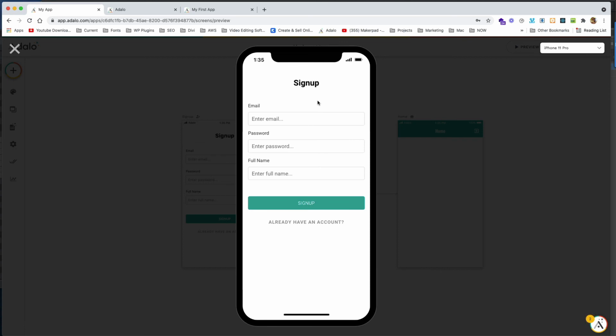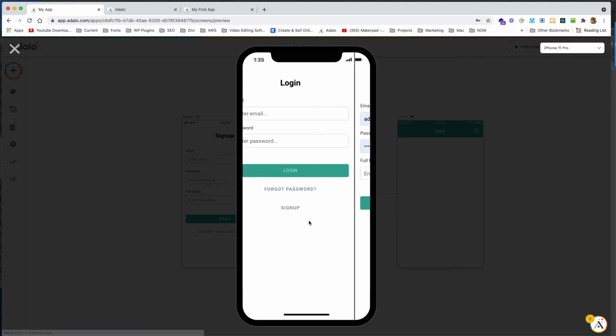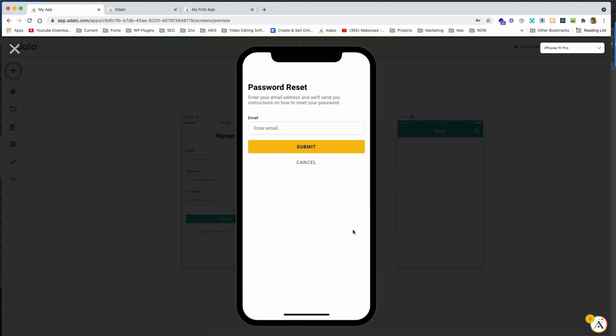Now what's nice is that they've already set this up for you when you create a new app. Automatically they have the ability to sign up the user, to log in the user, and even to reset the password. So if you go over here and say I have an account, say you forgot password, they'll let you type in your email. They'll send an email to the user, who will click on it, and then it will allow them to go to the screen to change their password. So it's kind of nice. It's all built in too.